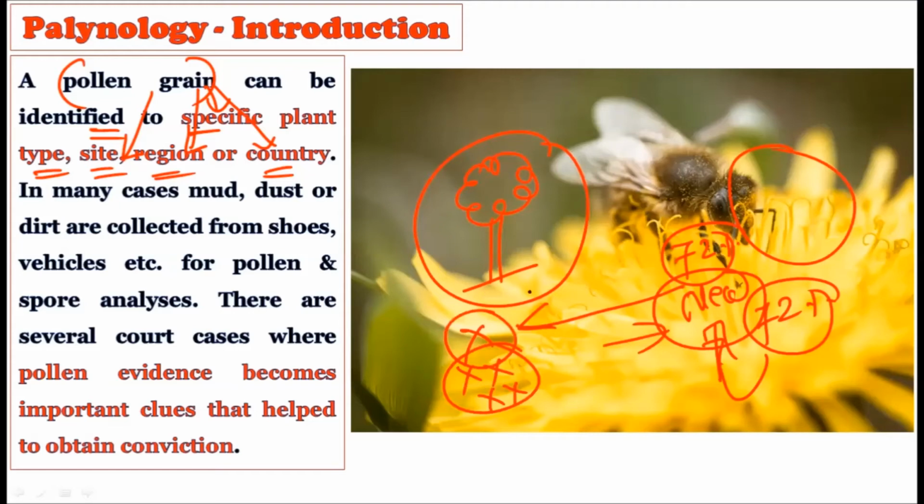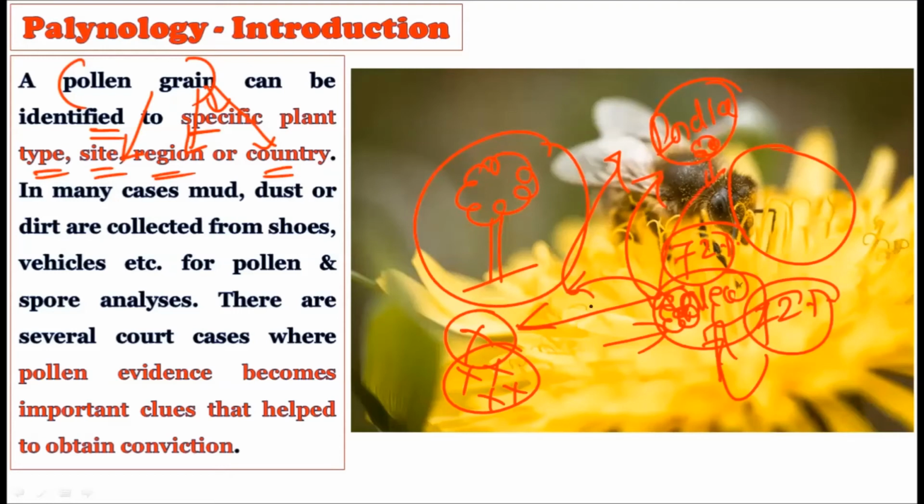So if the plants which contain the pollen grains land on the suspect's body, and he has traveled to another country, for example, he has traveled to India after committing a crime in New Zealand, he has traveled to India, but on his body pollen grains were found which belong to those plants which are only found in New Zealand.